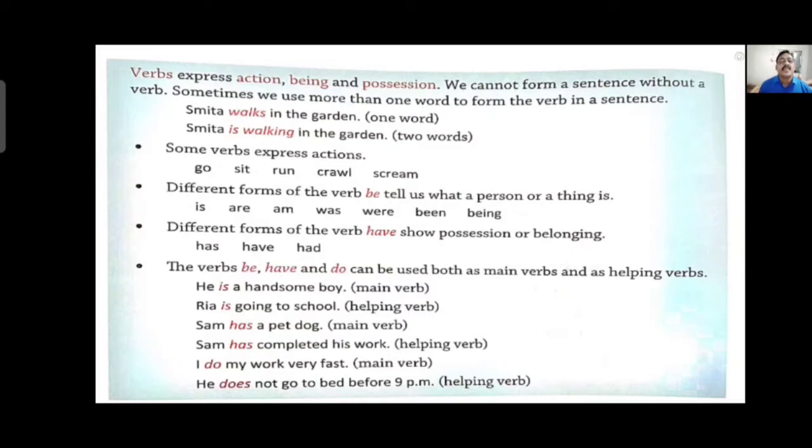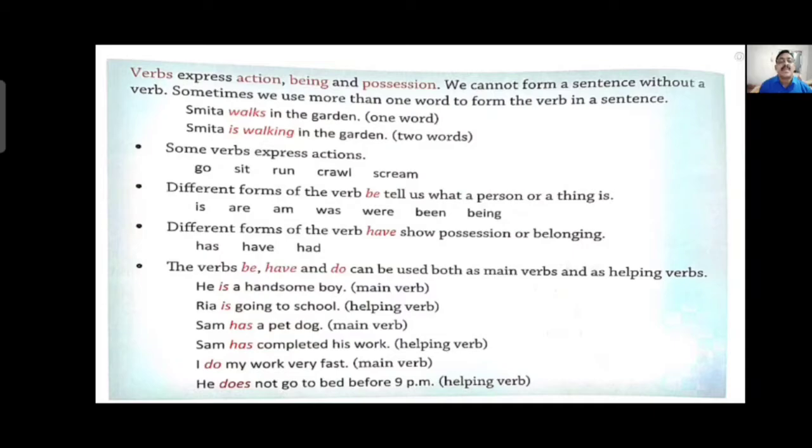How? He is a handsome boy. Here is is actually a helping verb but used as a main verb. You can see is is the only verb in the sentence, so is is the main verb. Ria is going to school. Here going is the main verb and is is a helping verb. So is is used here in the second sentence as a helping verb, but in the first sentence it was a main verb.